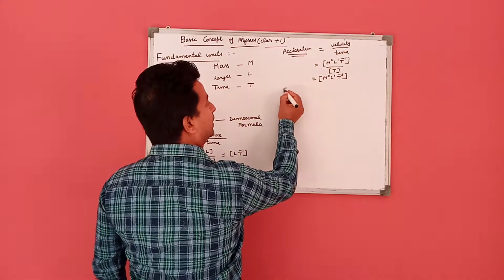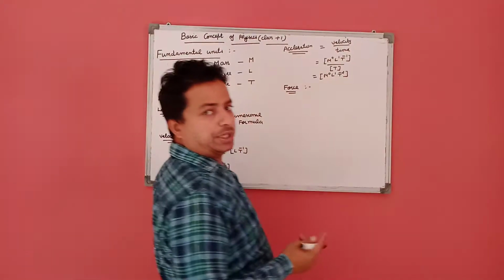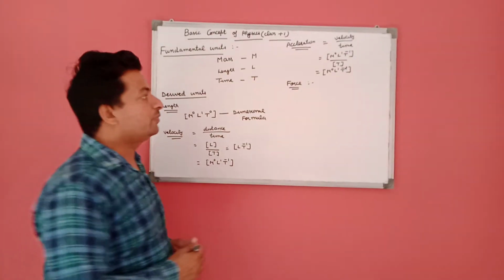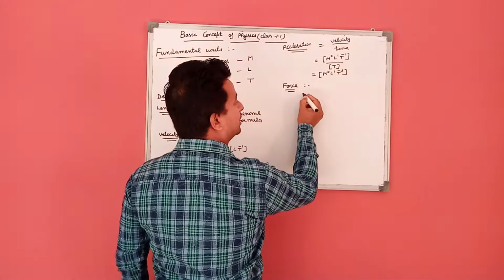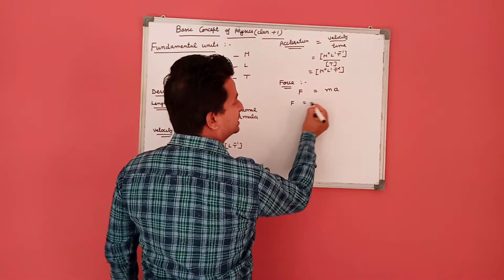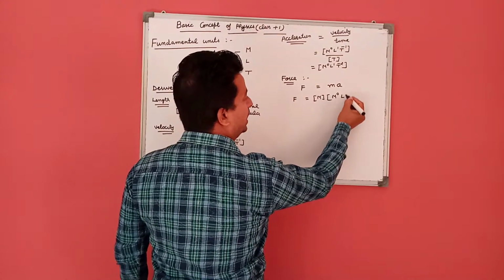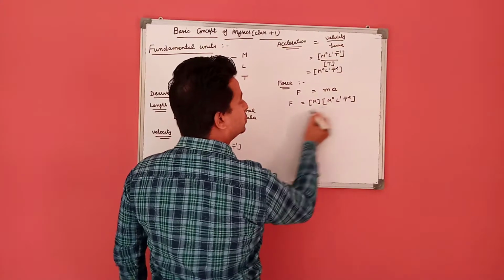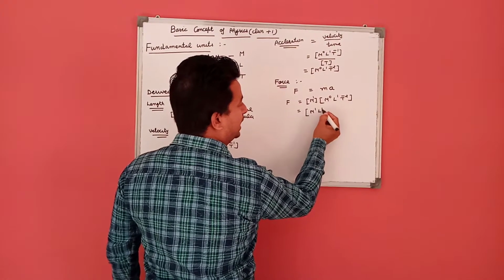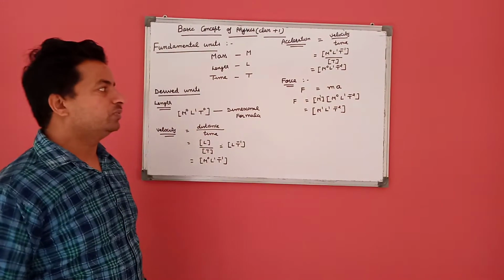The next formula is force. We know what force is: it is a push or pull which can change the state of rest of a body and is defined as the product of mass and acceleration. In dimensions, mass is M, and acceleration is M0 L1 T minus 2. So the dimensional formula, with 1 plus 0 being 1, is M1 L1 T minus 2. This is the dimensional formula of force.